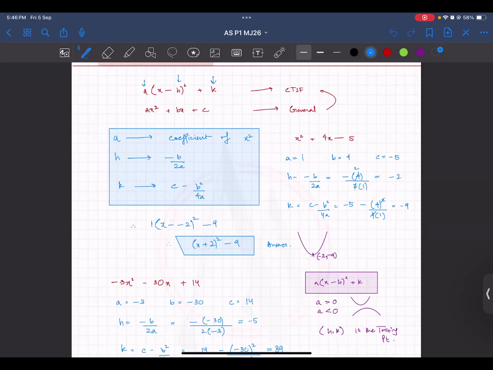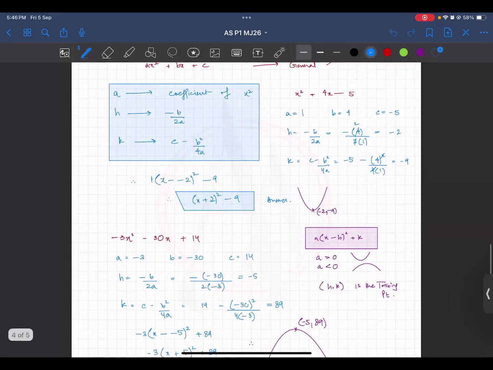So the things which we have done previously in IGCSE, go review them. Those are applicable. Those will be asked over here. And then you have new topics as well in quadratics that you will discuss later. This is one of the topics that we had done in IGCSE, converting to completing the square form.